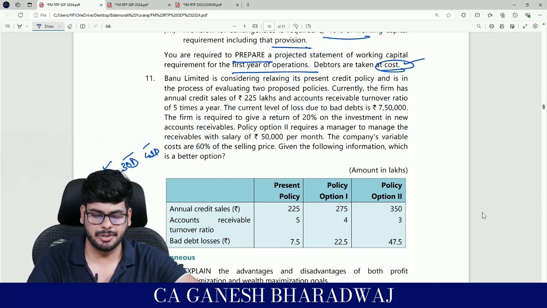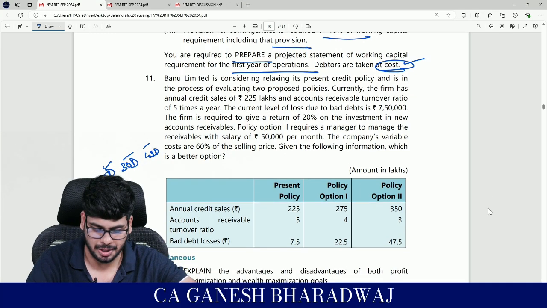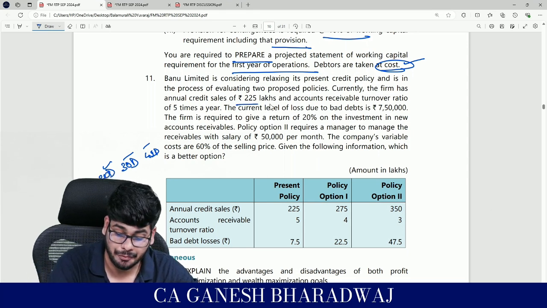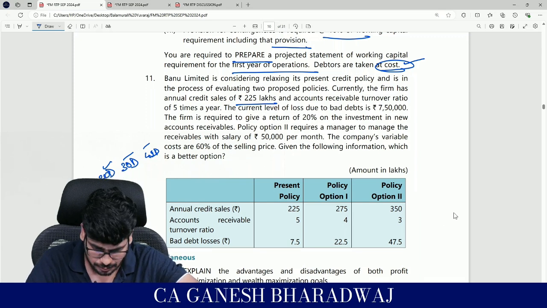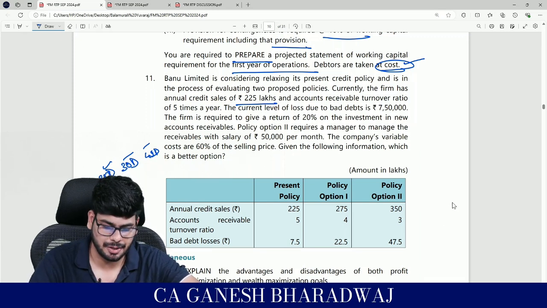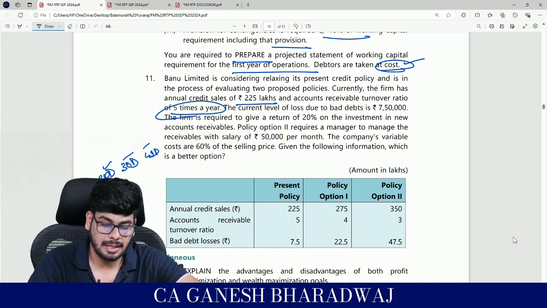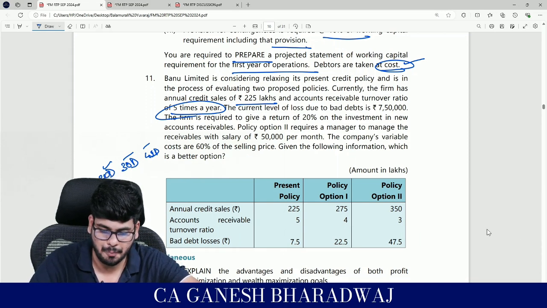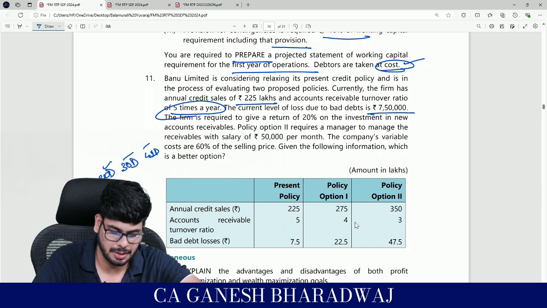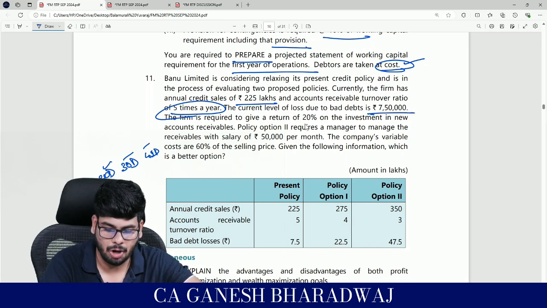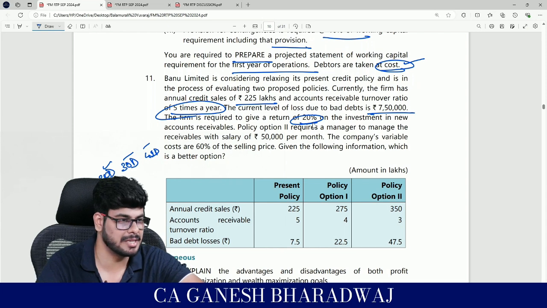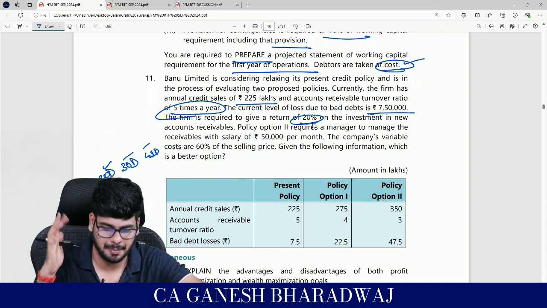Bano Limited is considering relaxing its present credit policy and is in the process of evaluating two proposed policies. Currently, the firm has an annual credit sales of 225 lakhs and the accounts receivable turnover ratio of 5 times a year. The current level of loss due to bad debts is going to be 7,50,000. The firm is required to give a return of 20% on investment. Basically, their cost of capital is 20%.